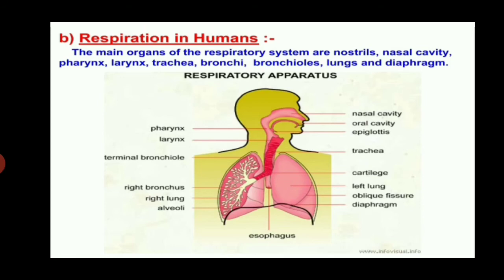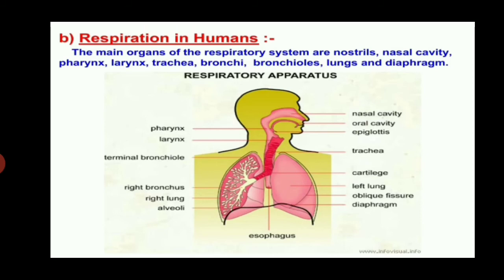Air comes into the nasal cavity through a pair of external nostrils. It is lined by a special epithelium by which air is filtered, moistened by mucus and warmed by a capillary network before it enters the trachea. The dust particles are trapped by the mucus.